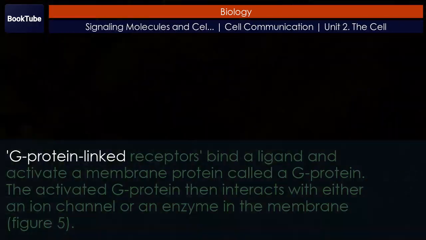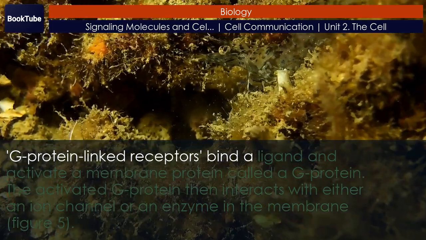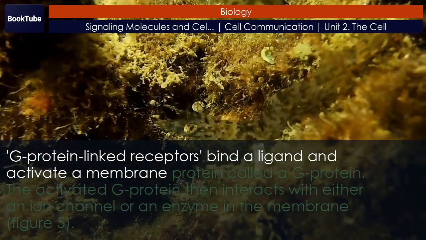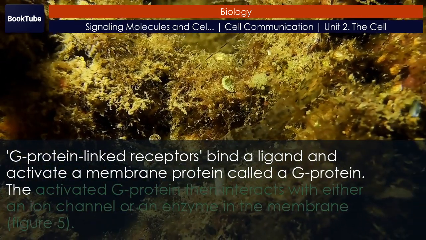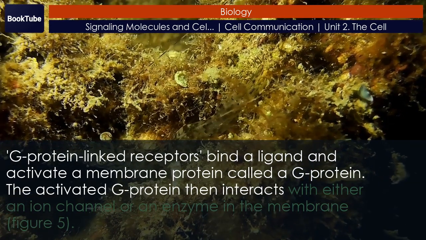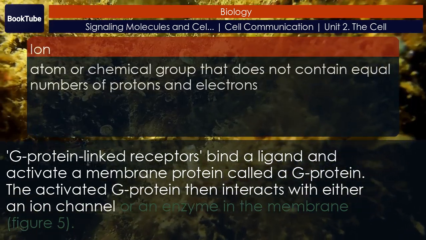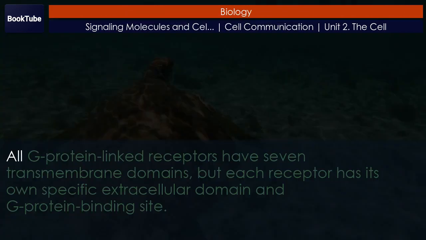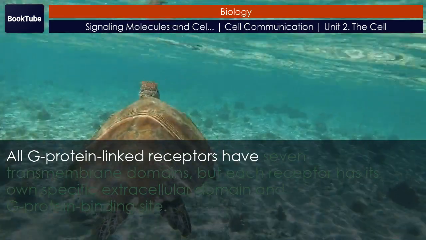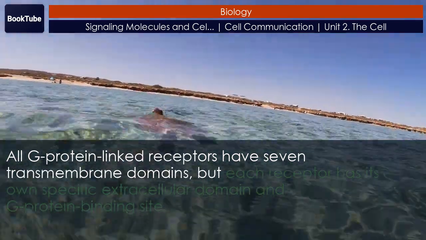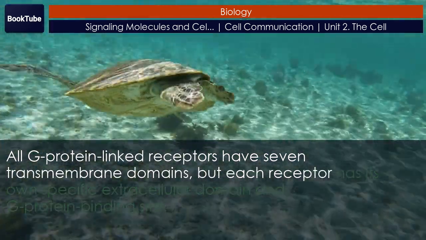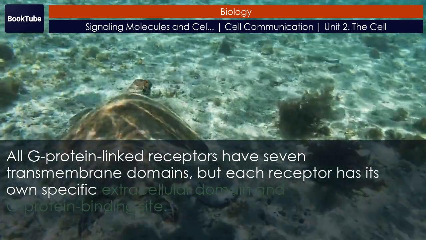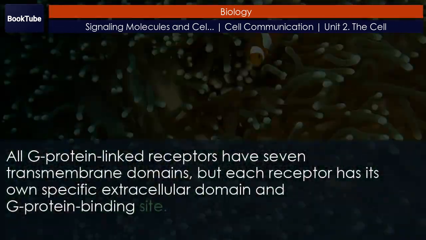G-protein linked receptors bind a ligand and activate a membrane protein called a G-protein. The activated G-protein then interacts with either an ion channel or an enzyme in the membrane. All G protein-linked receptors have 7 transmembrane domains. But each receptor has its own specific extracellular domain and G protein binding site.